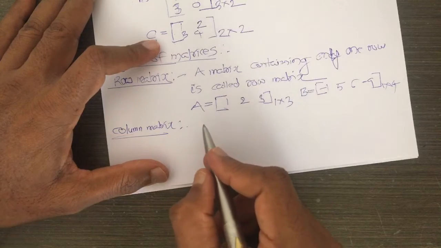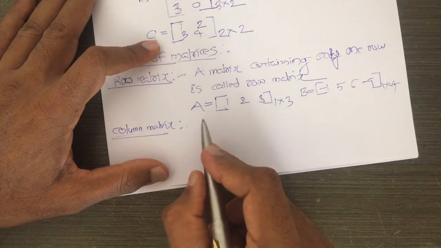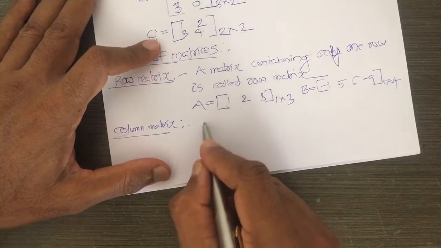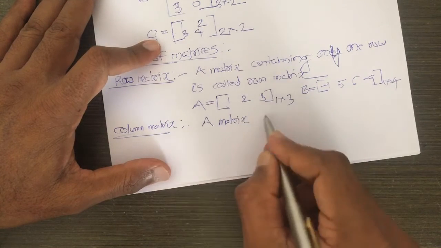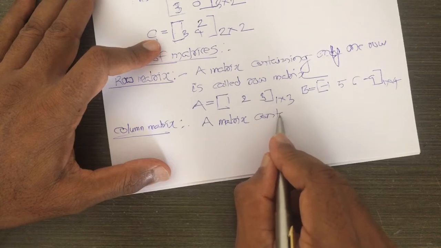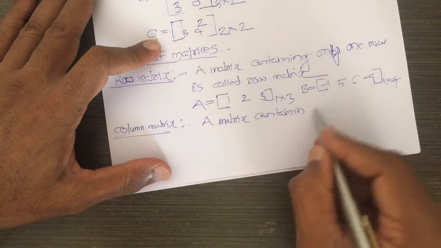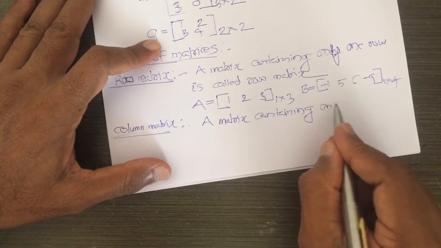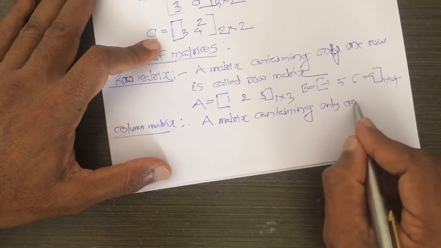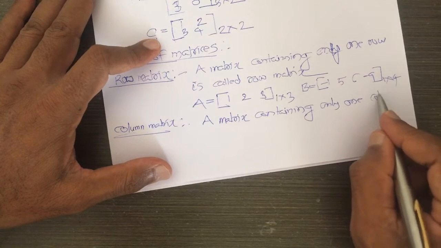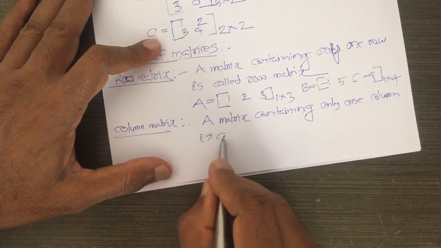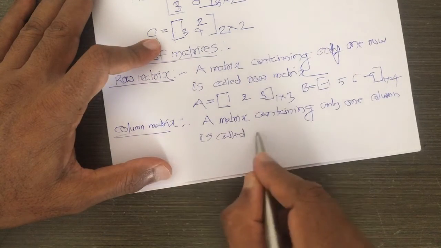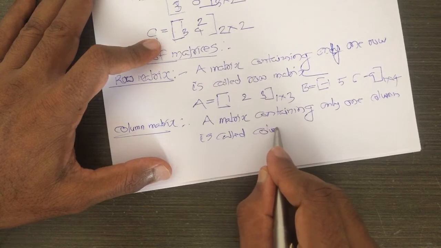So, similarly, we can define a column matrix as a matrix containing only one column.